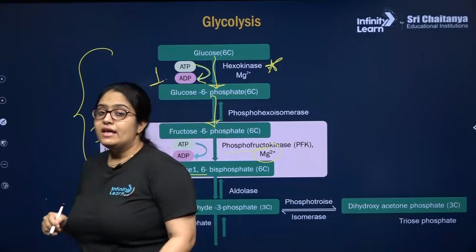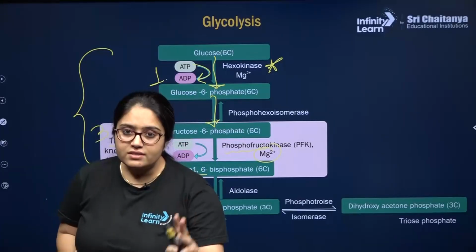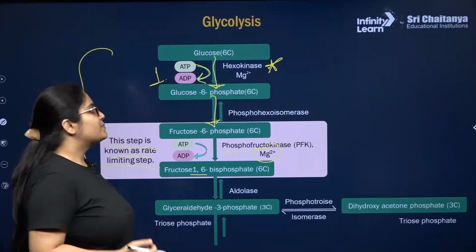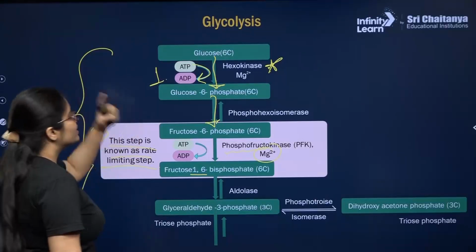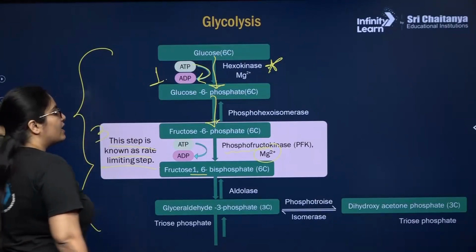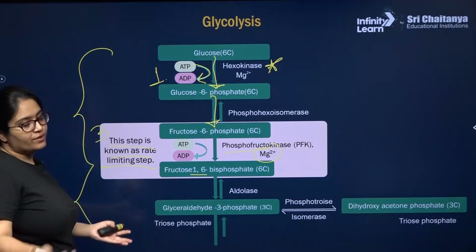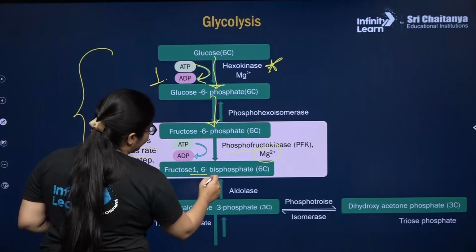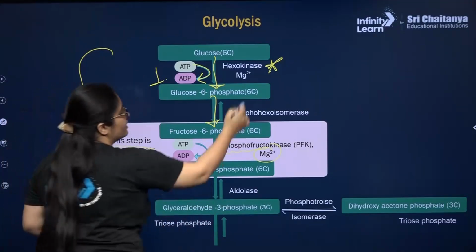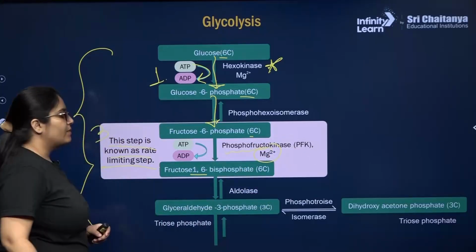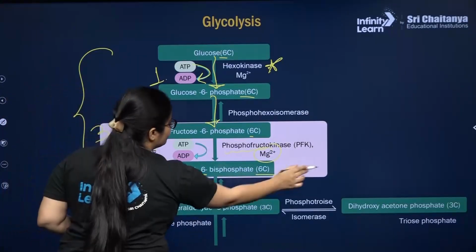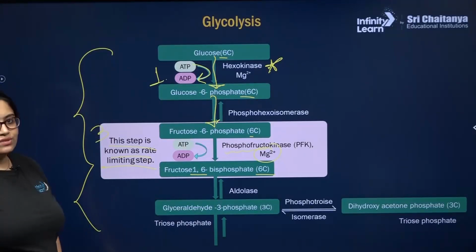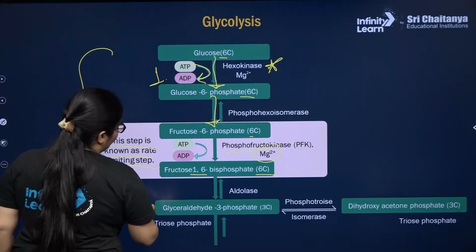So what you should remember is that in glycolysis, in the first and the third step, activation will be done, energy will be invested. So there will be expenditure of 1 ATP each in step number 1 and step number 3. Remember, step number 1 and step number 3 are also irreversible. Next, fructose 1,6 bisphosphate will be split into 2 molecules. Still here, all the molecules were of 6 carbon. Now this fructose 1,6 bisphosphate, which is of 6 carbon, will split into two 3-carbon compounds. So this will be your fourth step, right?